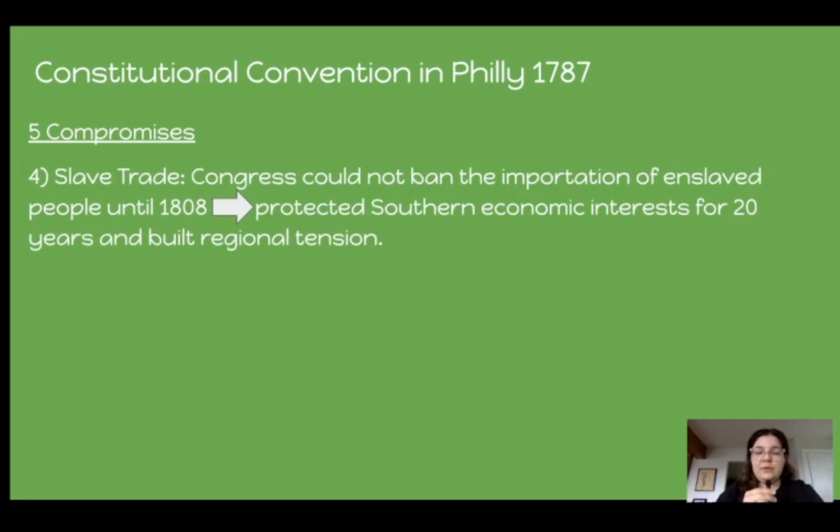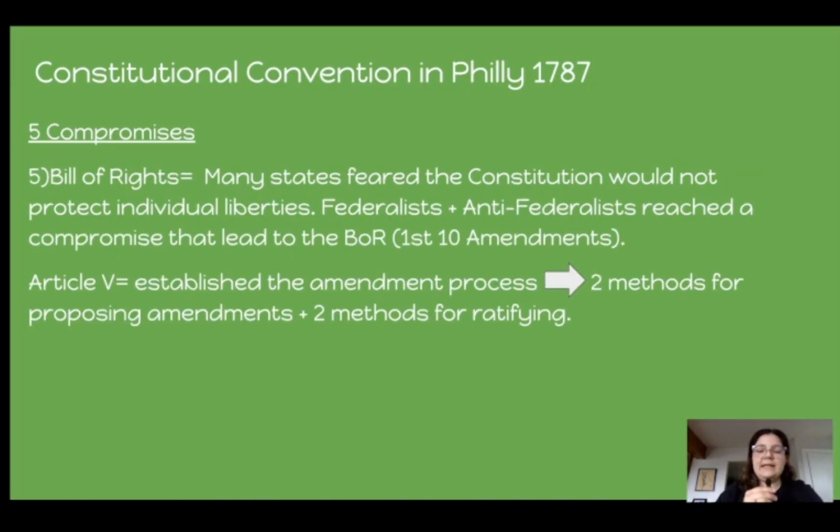The fourth compromise was on the slave trade. So the framers wrote in the Constitution that Congress could not ban the importation of enslaved people until 1808. They just randomly picked that year. So what that meant was they were putting it off until 1808. They did not make a decision. So by putting it off until 1808, it protected Southern economic interests for 20 years, and it started laying the foundation and building that regional tension that we see explode into the Civil War. So it really just favored the Southern states and their economic interests and made them more of a powerhouse in the House. And the last compromise is the Bill of Rights.